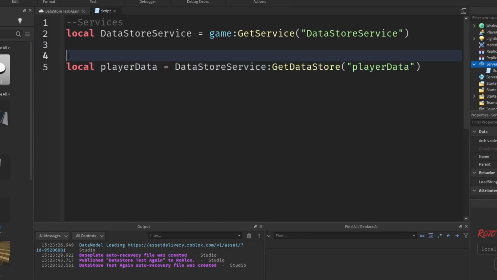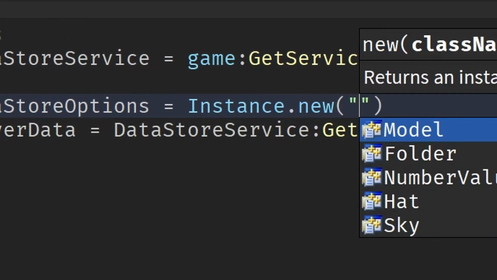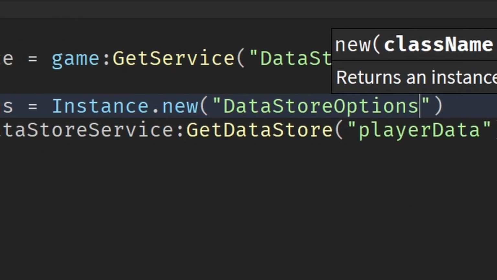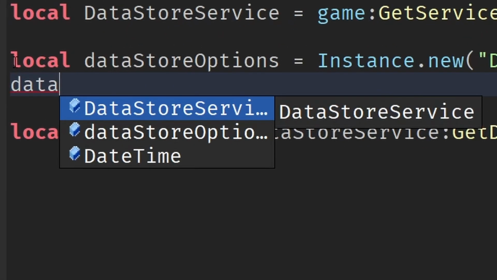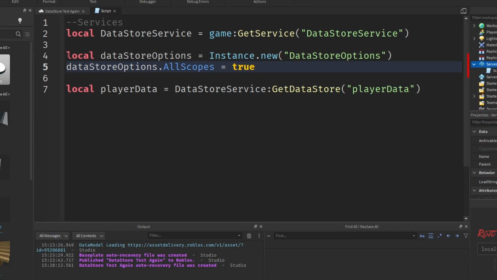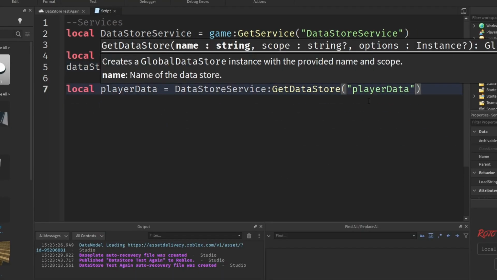Next, you want to create a DataStoreOptions object. So I'll say local dataStoreOptions equals Instance.new("DataStoreOptions") in parentheses like that. Then we want to say dataStoreOptions.AllScopes equals true. This means that we can look through all scopes, or in other words, basically a folder stored on Roblox's servers. So if this is turned on, then we can look for specific scopes.